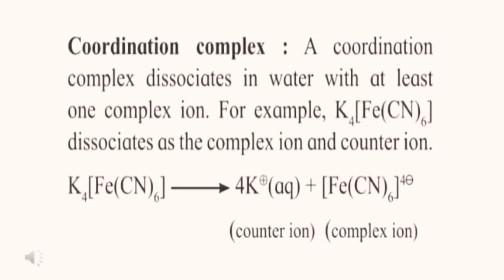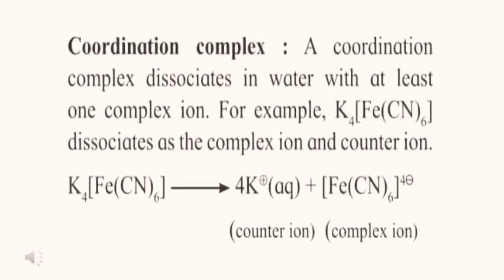Coordination complex. A coordination complex dissociates in water with at least one complex ion. For example, K4[Fe(CN)6] dissociates as the complex ion and counter ion. K4[Fe(CN)6] is the coordination complex, and these coordination complexes dissociate as the complex ion and counter ion.